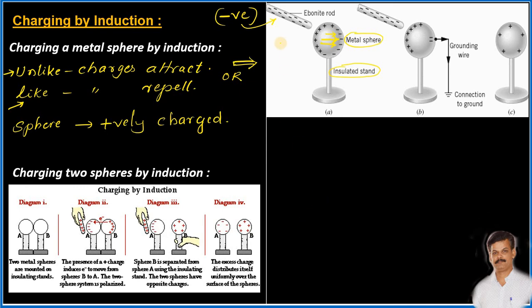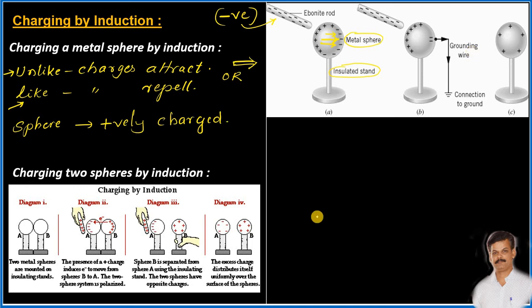See, observe one thing here. If the already charged object, that is the ebonite rod in this case, is having negative charges, then the sphere will acquire positive charges. If that already charged object is having positive charges, then definitely negative charges can be made to acquire in the sphere.